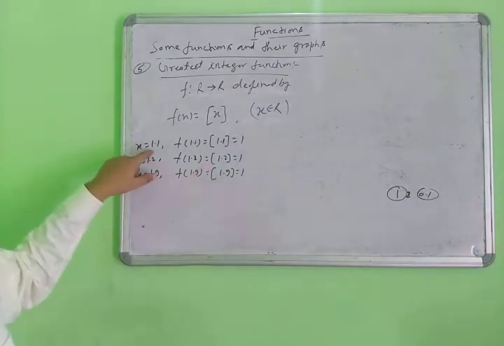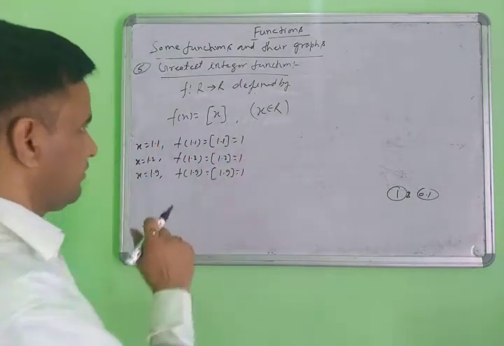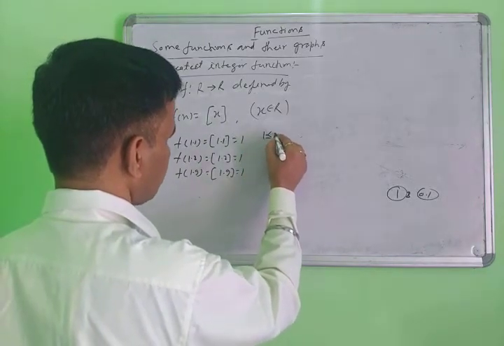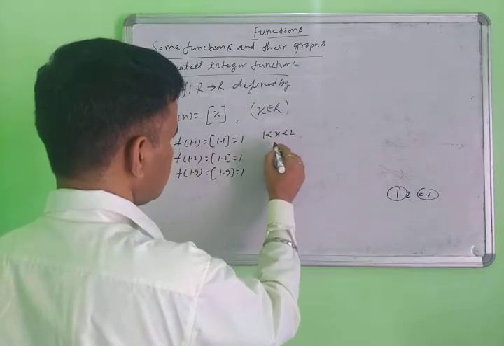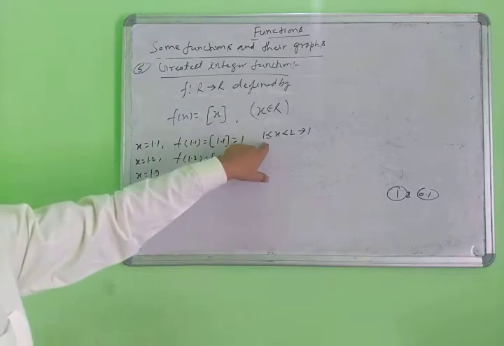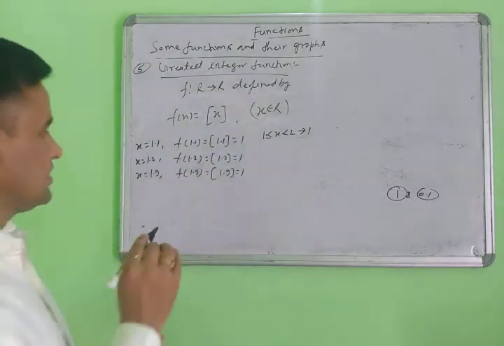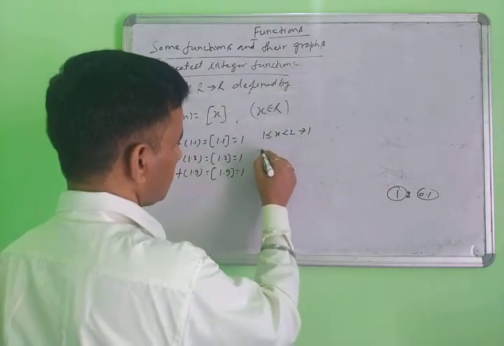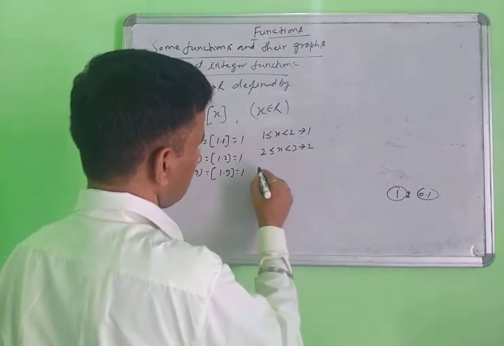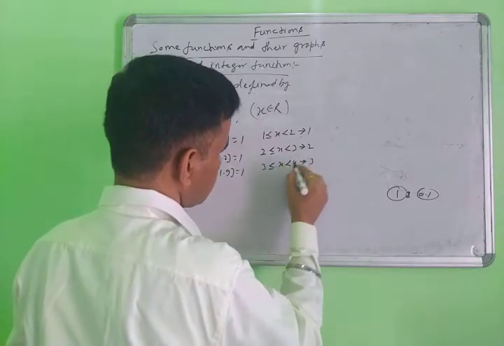Values from 1 to 1.9, that is, x greater than or equal to 1 and less than 2, will always give 1. When the value of the greatest integer function is for x greater than or equal to 1 and less than 2, this will always come 1. Same thing when you put 2 less than or equal to x less than 3, this always comes 2. When you put 3 less than or equal to x less than 4, this is always 3.